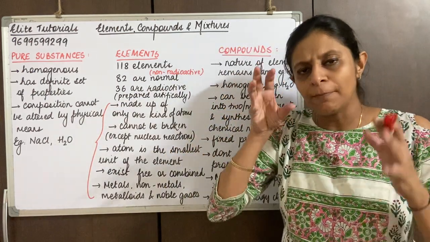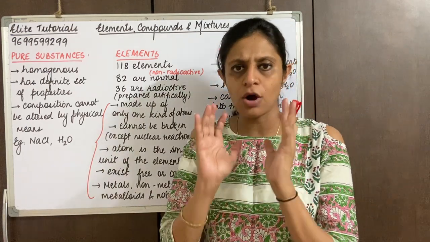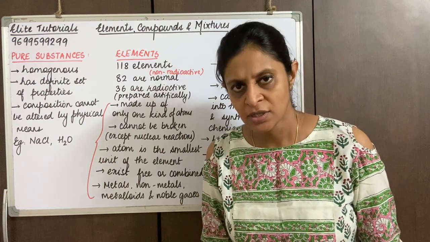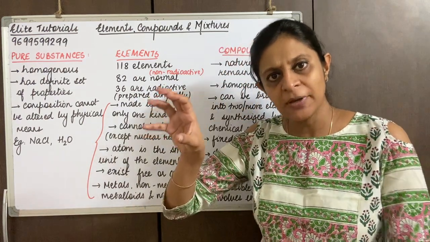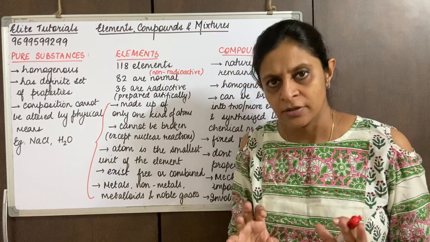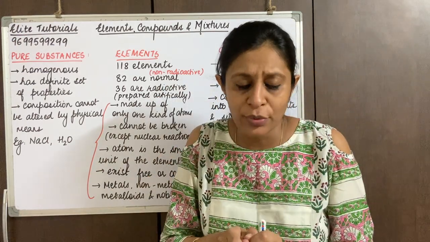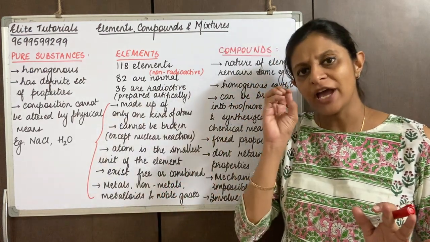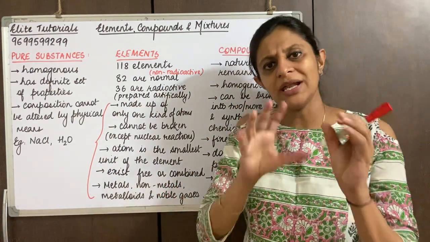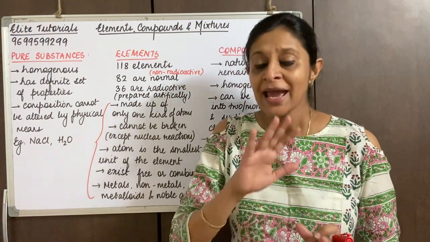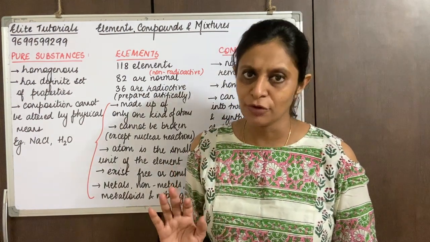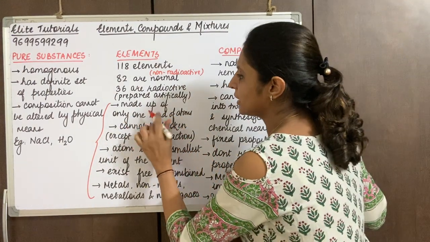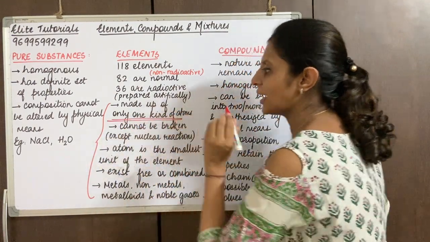Okay, so the composition of oxygen, when I say element oxygen, means all of them are oxygen atoms in it. When I talk about carbon, all atoms are carbon. So now there is no mixing over here. So an element is a basic structure, right? An element is only made up of atoms, and the atoms are of the same kind over here. So we say they are made up of only one kind of atom. Very important, one kind of atom.